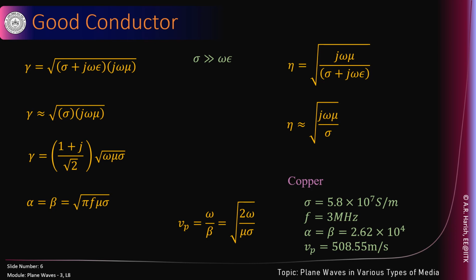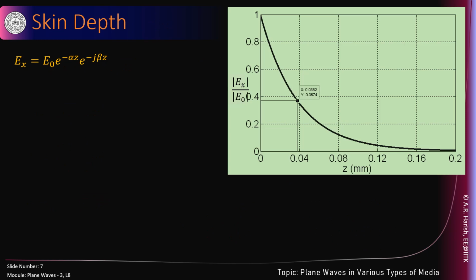Wave will go inside copper very slow. And the next question is, how far do these waves go? We have an alpha which is numerically equal to beta. It is not a small quantity anymore. So we ask the question, how far does it go before the amplitude decays to e to the power of minus 1 times its original value?